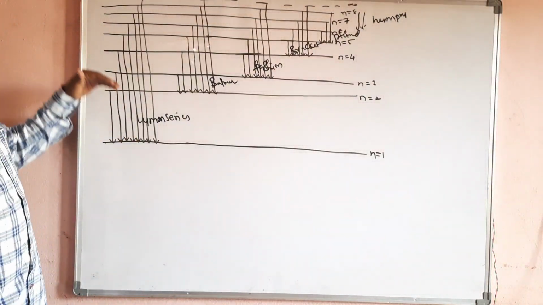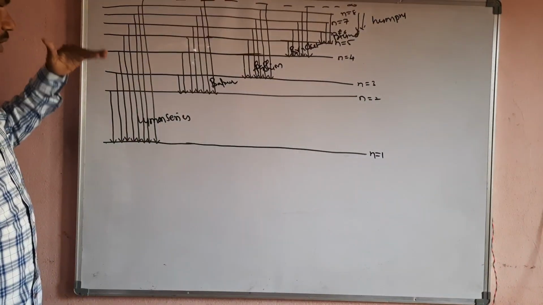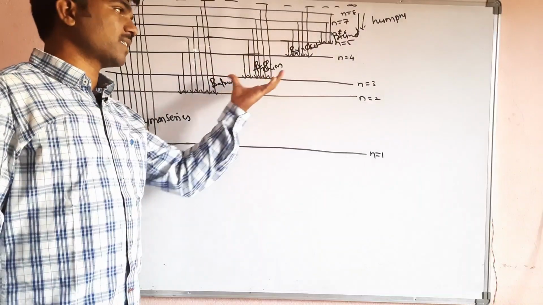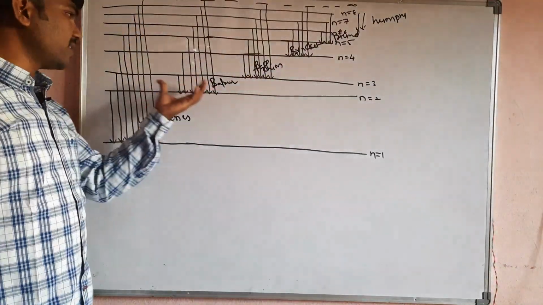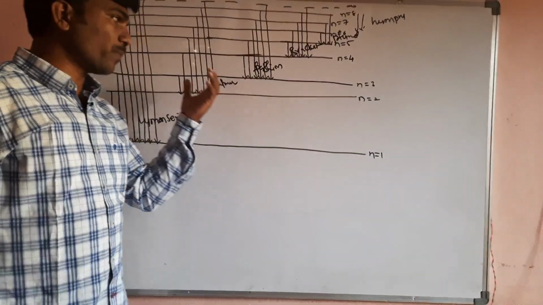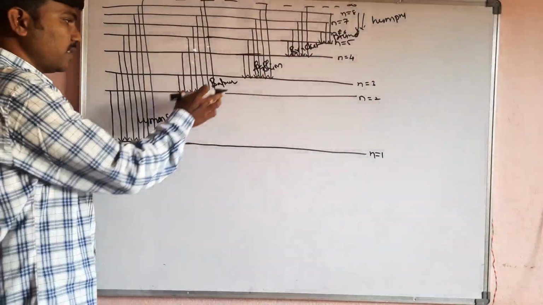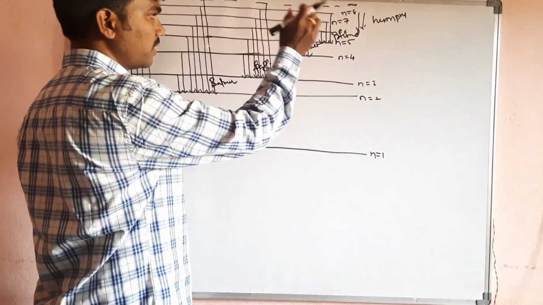When hydrogen goes from a high energy level to a low energy level, these types of regions are available in the hydrogen spectrum. Each region was discovered by a different discoverer, so based on the discoverer's name, these names are given: Lyman series, Balmer series, Paschen series, Brackett series, Pfund series and Humphreys series.